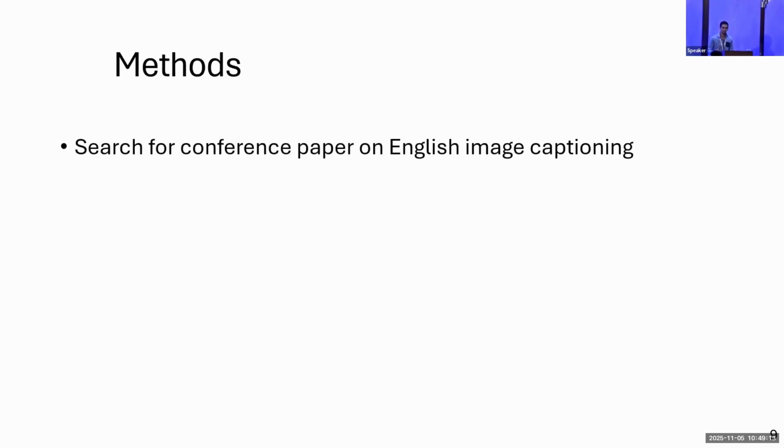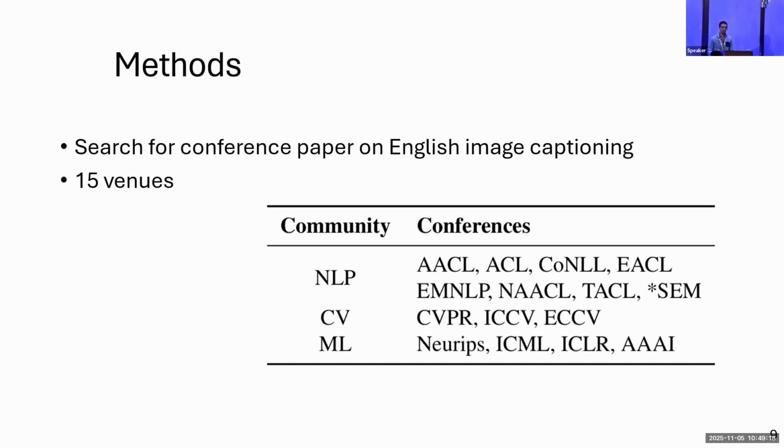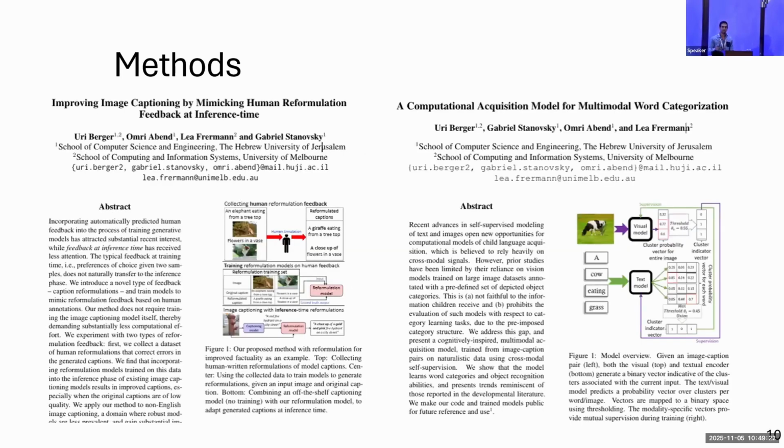Okay, to achieve these goals, we survey image captioning papers from previous years. We search for conference papers on English image captioning from 15 leading venues in NLP, computer vision, and machine learning. We find these papers by searching for the substrings caption and description in titles, assuming that most image captioning papers would have something like image captions or image descriptions in their title. After filtering and manually confirming each paper, we identified 314 papers since 2009.